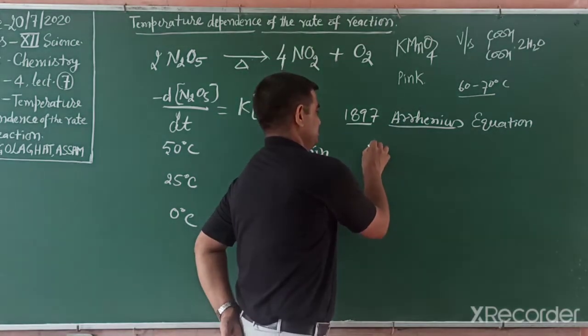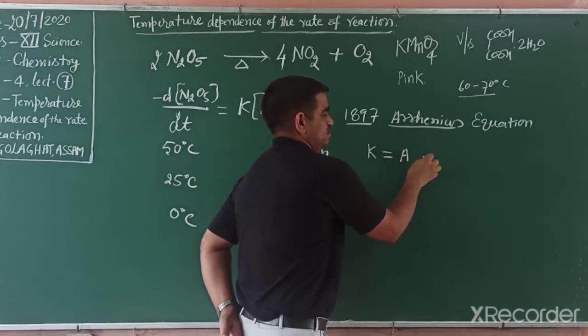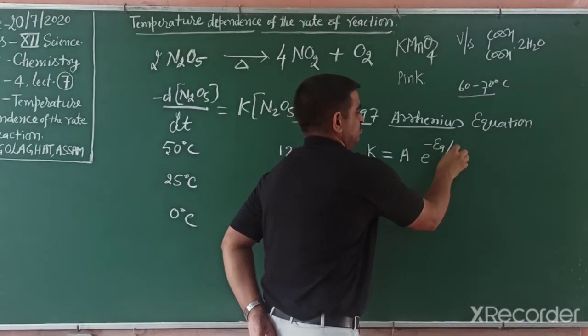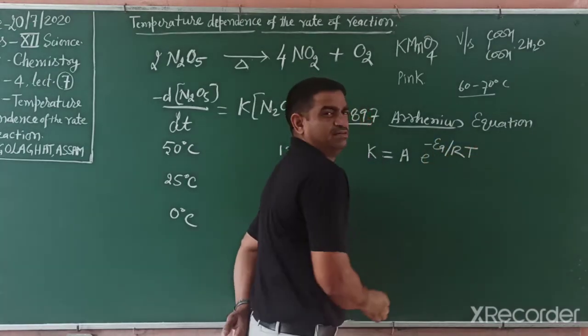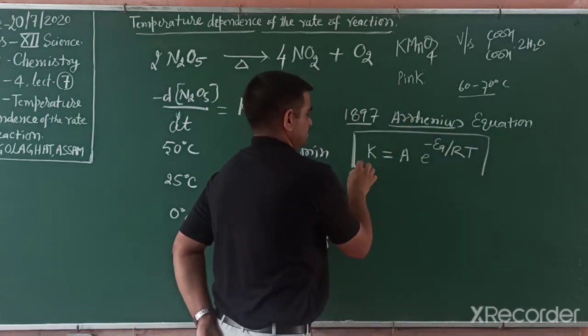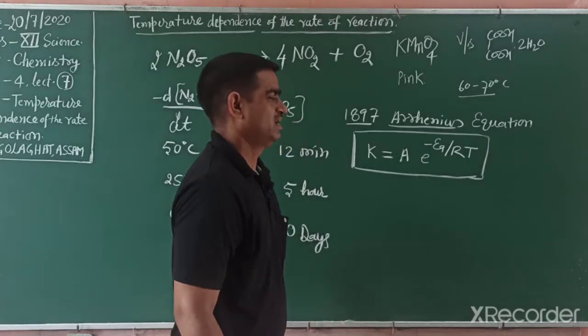That equation is k is equal to A e power minus Ea by RT. This is the Arrhenius equation given by a Swedish chemist in 1897.